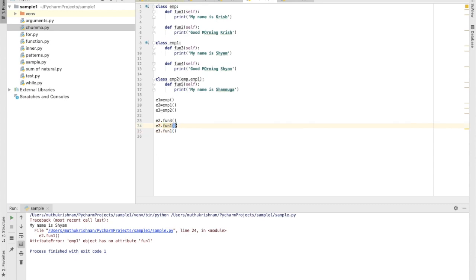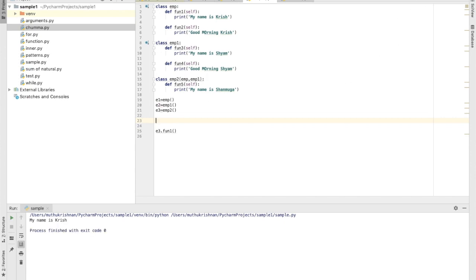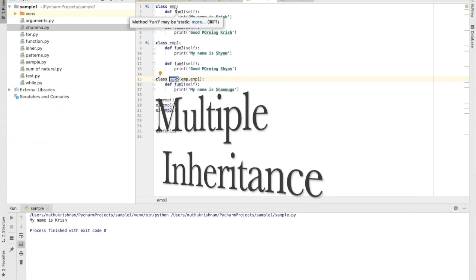Yes, of course, here it is a problem with this. Okay, let's delete this. Okay. Yes, can you understand? So E3 is an object created for the class EMP2, and we just inherited two different classes, two individual classes. In such a way, it is possible for the class 3 EMP2 to access the methods defined in classes EMP1 and EMP. And this type of inheritance is called multiple inheritance.